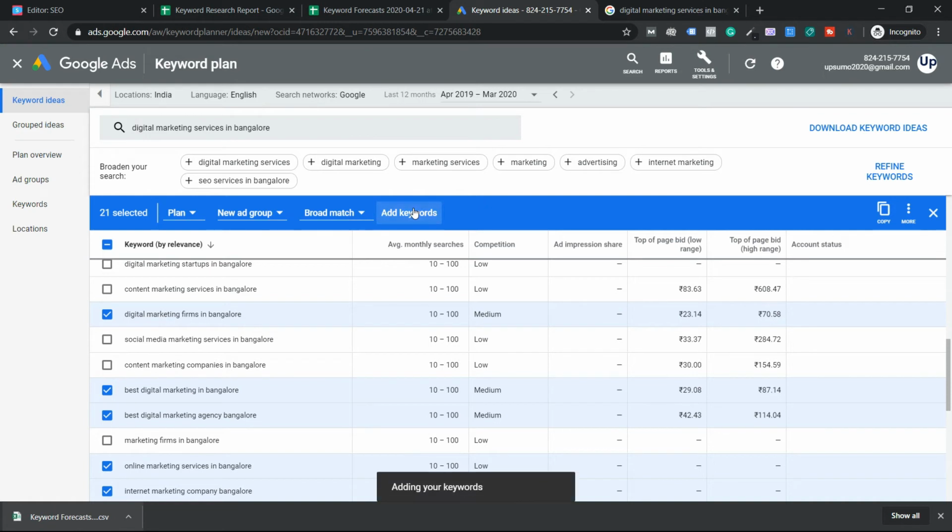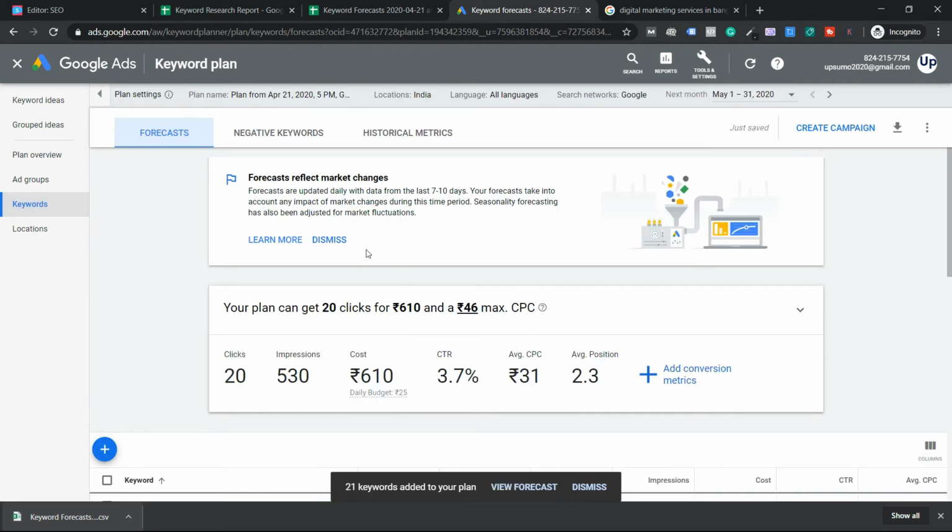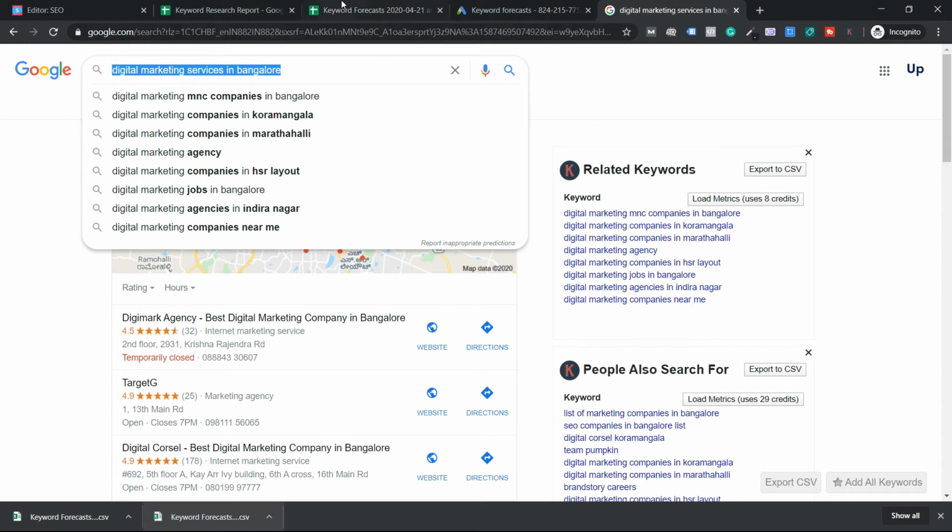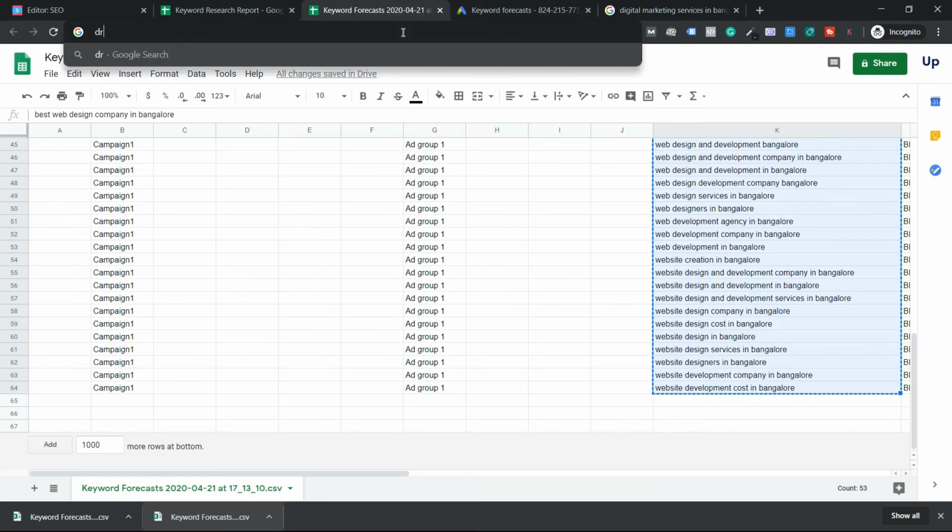Click on Add Keywords, and in the left side navigation menu, click on Keyword Ideas. Once you get keyword ideas, guys, you have a list of them. Click on this download icon, choose CSV, and the keywords get downloaded. Once you have downloaded, again, you know the drill. Go to your drive. I think I have to go to my Google Drive.